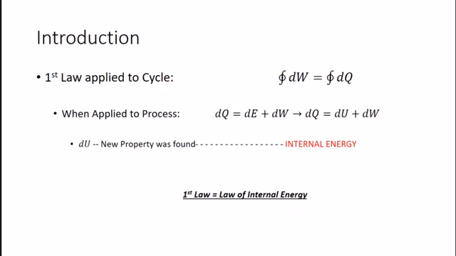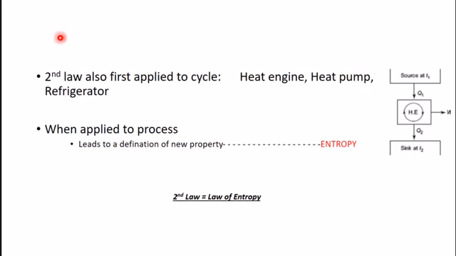Same way, when the second law was invented, it was first applied to cycles like heat engine, heat pump, refrigerator, the devices working in a cycle. But when it was applied to any process, we invented a new property, and that new property is defined as entropy. So, the second law of thermodynamics is also known as the law of entropy.